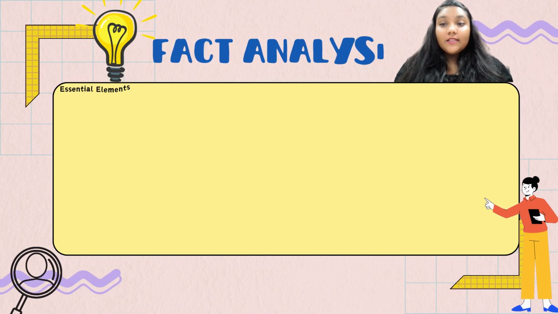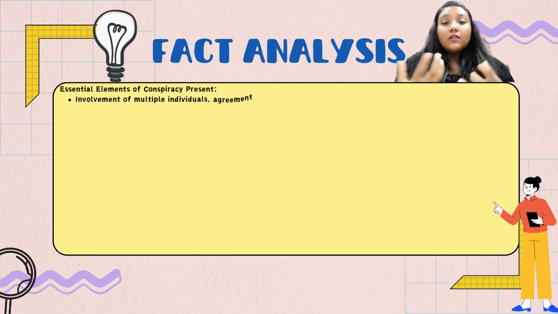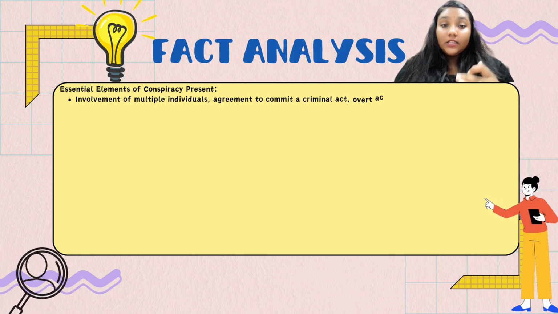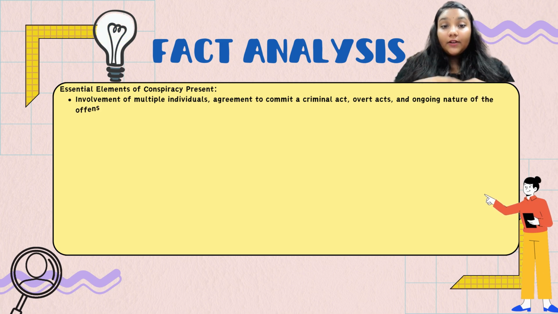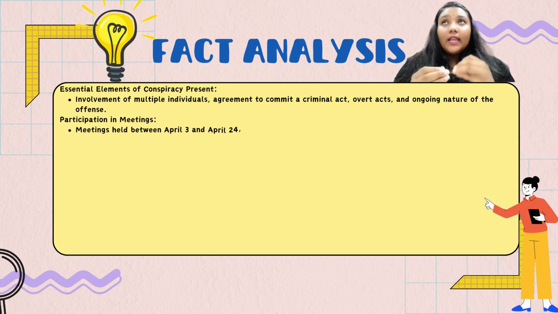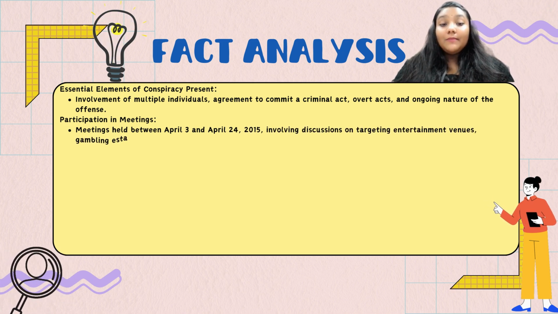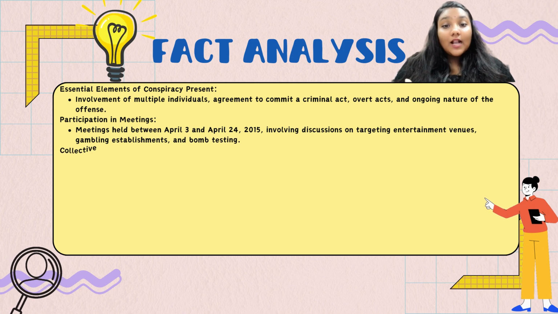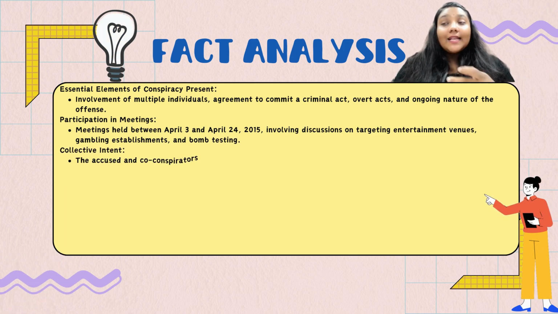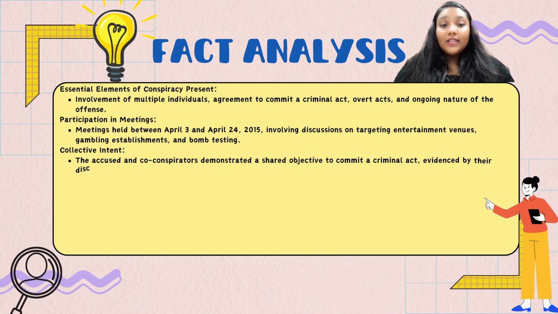Okay, I will summarize the fact analysis. This case highlights the essential elements of criminal conspiracy, which involve multiple individuals, shared agreement, overt actions, and a continuous offense. Between April 3rd and April 24, 2015, the accused held meetings discussing plans to target entertainment venues, gambling establishments, and test bombs, demonstrating a collective intent.